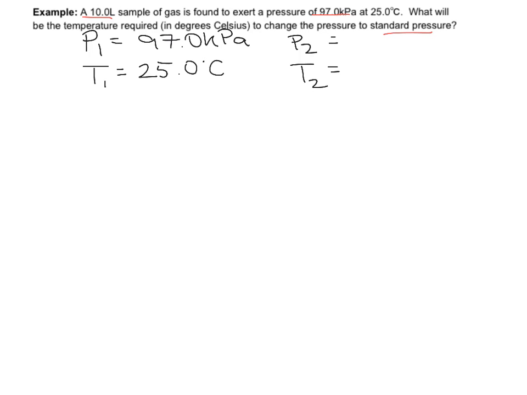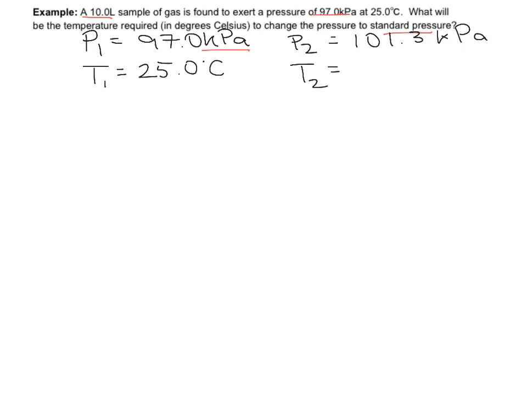Okay, thinking about standard pressure here, remember I said it doesn't matter what unit you're actually using for pressure, but because I'm starting with kilopascals for my P1, my P2 has to be kilopascals as well, and the standard pressure in kilopascals is 101.3 kilopascals. If P1 here was given to me in millimeters of mercury, then of course I would use 760 millimeters of mercury in order to keep that unit constant.